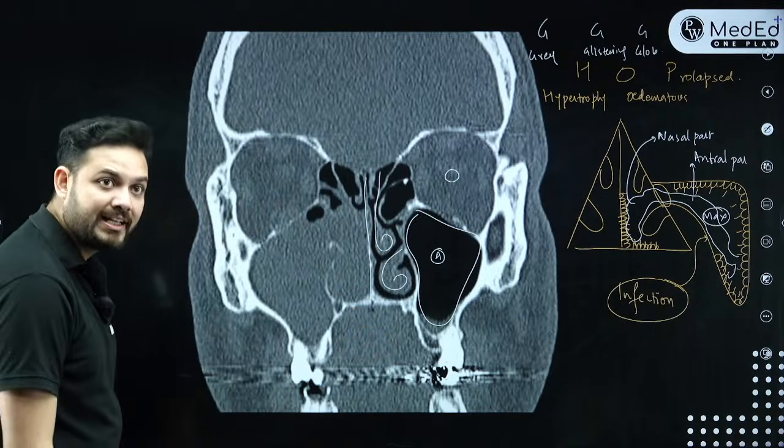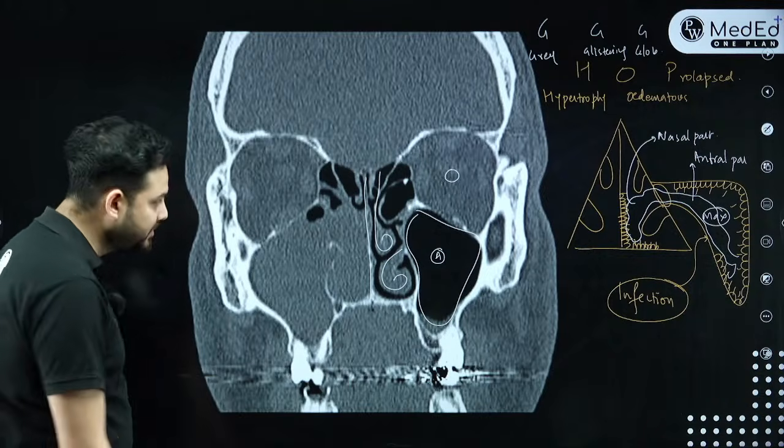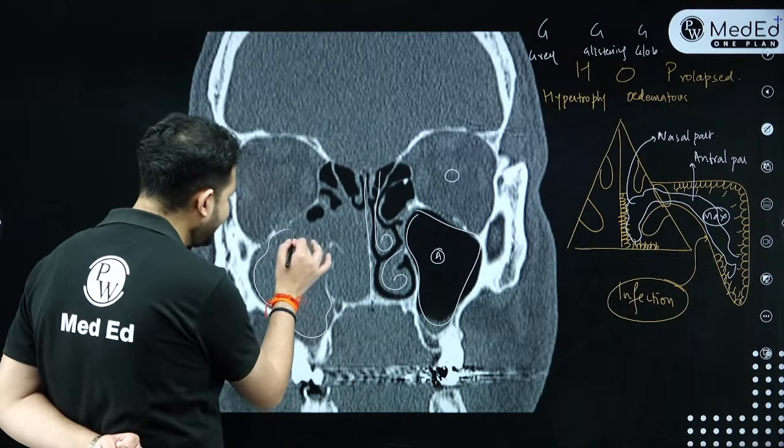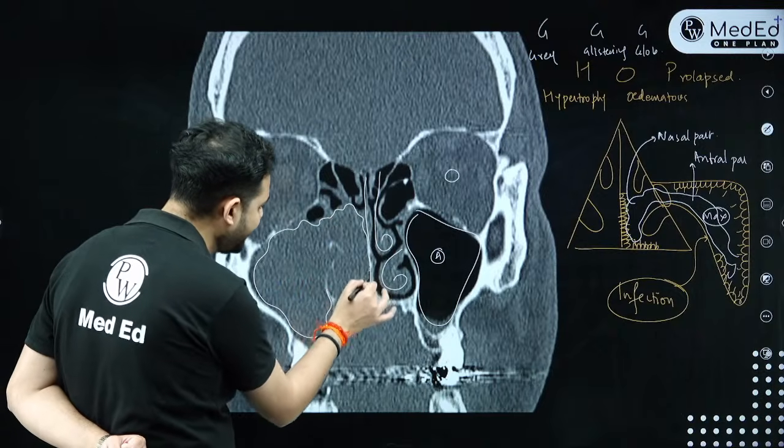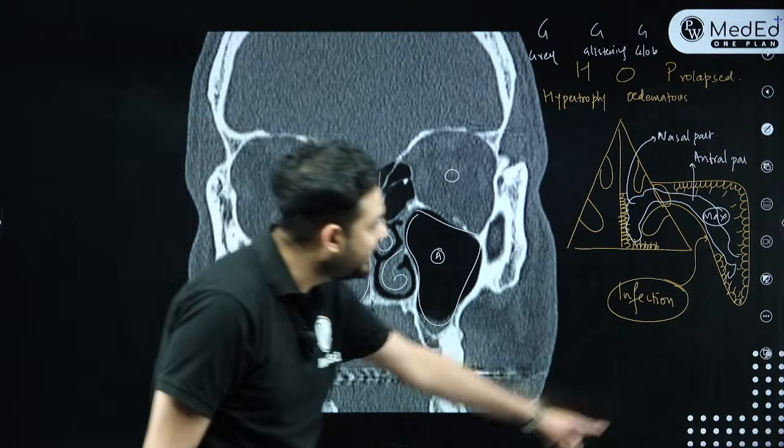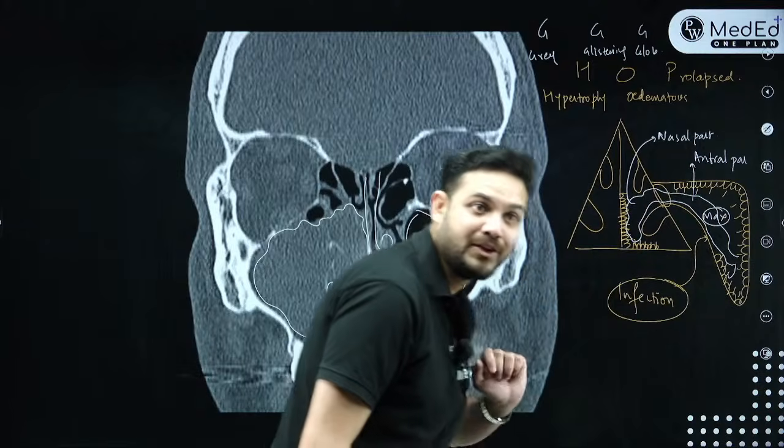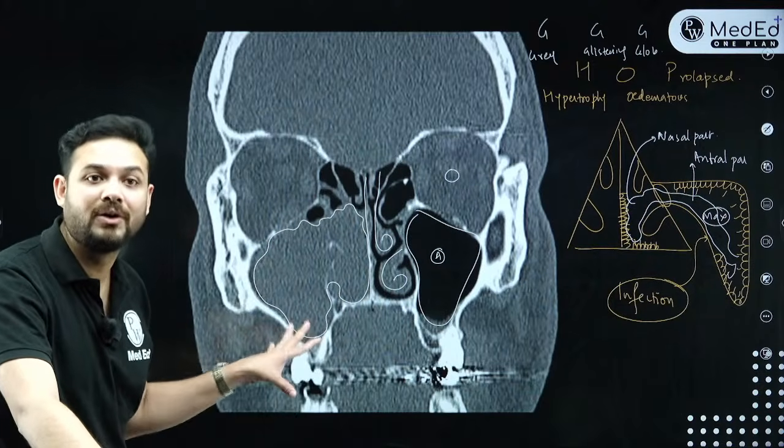Now, what you see over here, can you see air in the sinus? No. You see there is something grey, and that grey thing is filling the whole of your maxillary sinus and coming inside into the nasal cavity. Same kind of thing you see over here. So what is this? This is an antrochoanal polyp.